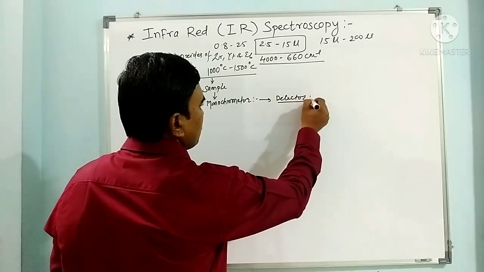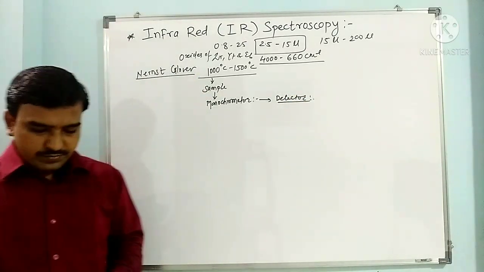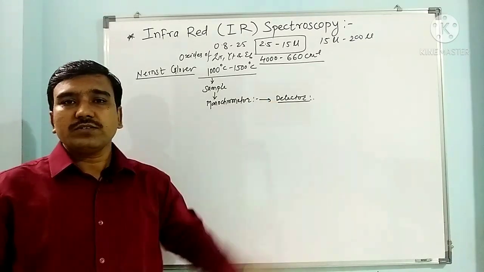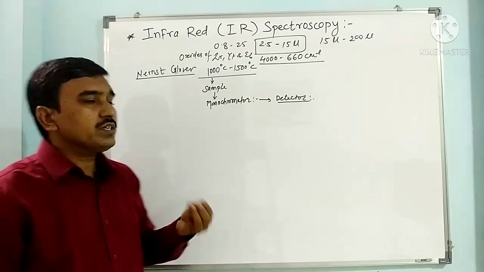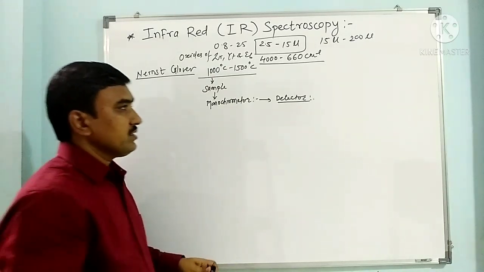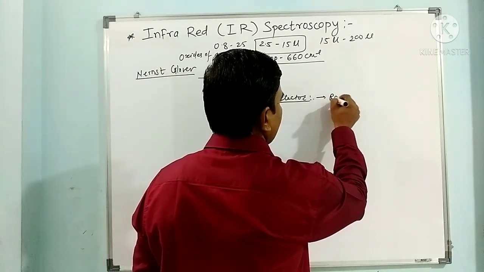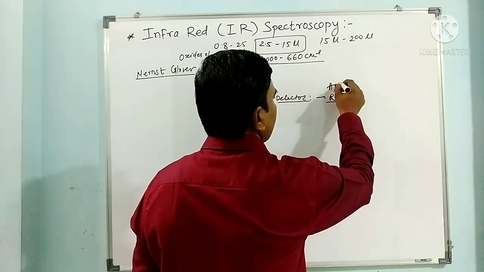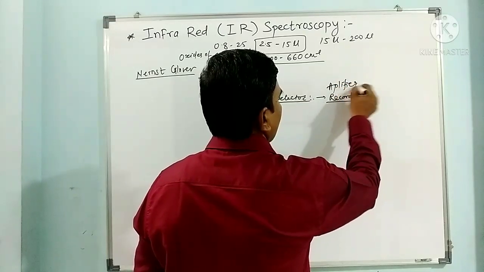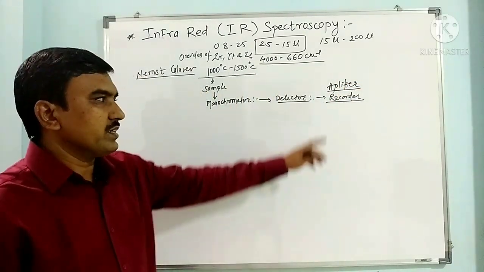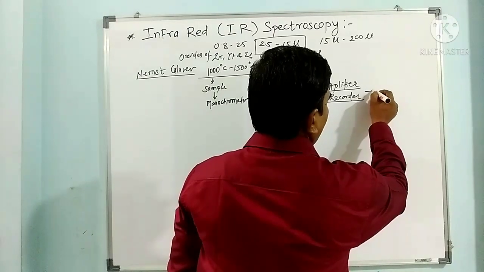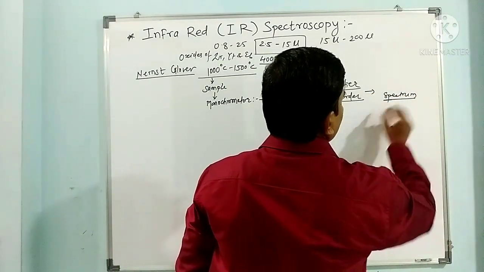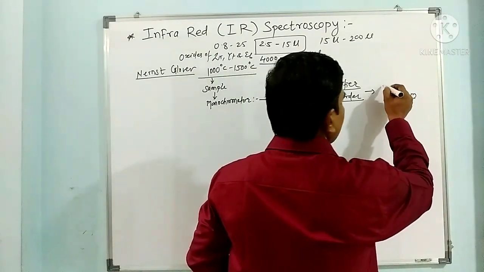This detector basically has metal conductors, or it is a thermal conductivity detector, in which small current changes are also recorded. Then it goes to the recorder, and this recorder has an amplifier. In this amplifier it gets recorded, and finally we get a spectrum. So here we get a spectrum like this.